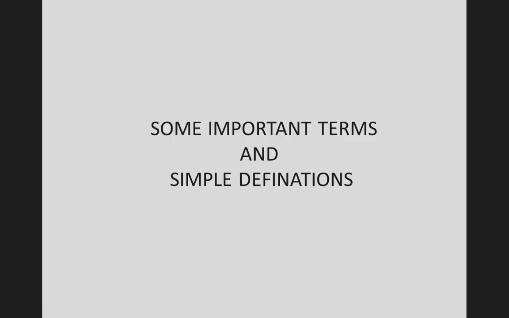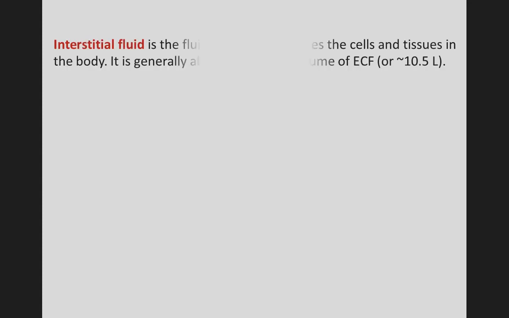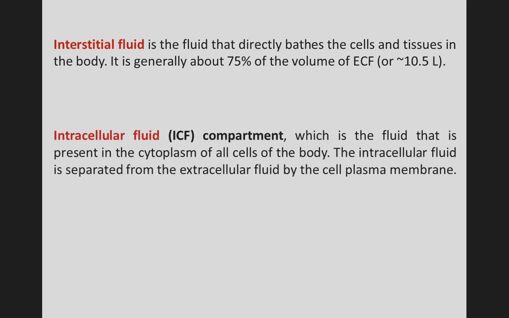So here are some important terms and some simple definitions. This is interstitial fluid. Interstitial fluid is the fluid that directly bathes the cells and tissues in the body. It is generally about 75% of the volume of extracellular fluid, that is 10.5 liter. Next is intracellular fluid, which is the fluid present in the cytoplasm of all cells of the body.